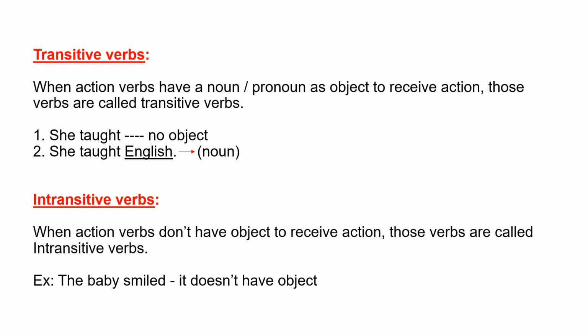Next, intransitive verbs. When action verbs don't have an object to receive the action, those verbs are called intransitive verbs. Example, the baby smiled. This sentence doesn't have any object. In this sentence, smiled is the verb. Without an object also, this sentence makes sense. This type of verbs are called intransitive verbs.